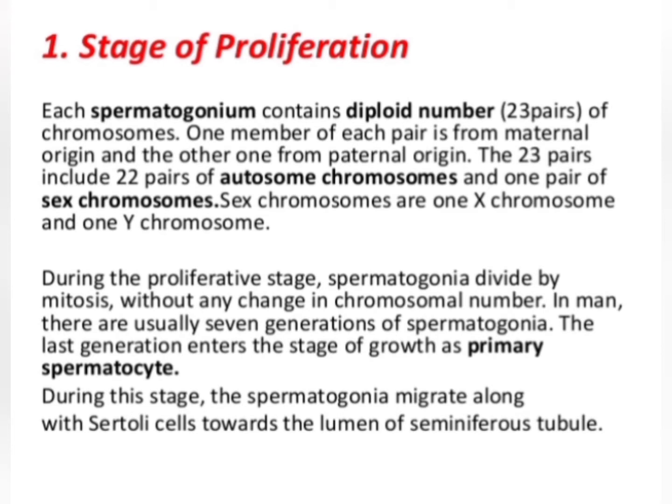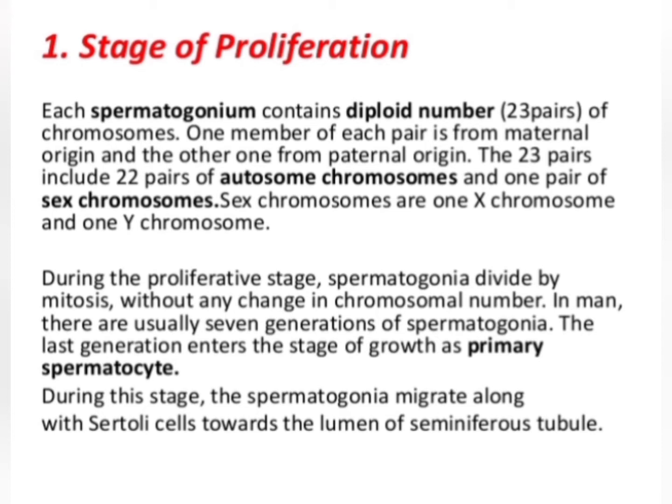Each spermatogonium cell contains the diploid number of chromosomes, that means 23 pairs. One pair from the maternal origin and the second pair from the paternal origin. The 23 pairs of chromosomes include 22 pairs of autosomes and 1 pair of sex chromosomes. The sex chromosomes include 1 X chromosome and 1 Y chromosome. The sex chromosomes decide the gender, and the autosomes decide the other features of our body besides the gender.